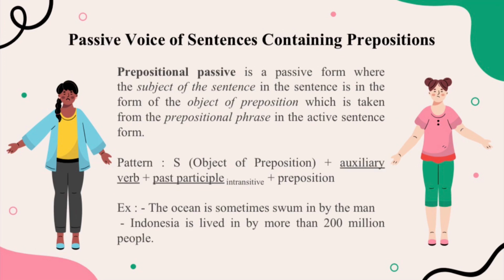Next, passive voice of sentences containing a preposition. Preposition passive is a passive form where the subject of the sentence is in the form of the object of a preposition, which is taken from the prepositional phrase in the active sentence form. The pattern is subject, which is the object of the preposition, plus auxiliary verb plus past participle plus preposition. For the example, the ocean is sometimes swum in by the man. Indonesia is lived in by more than 200 million people.